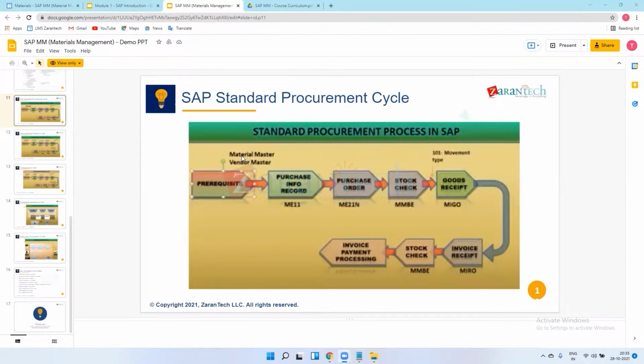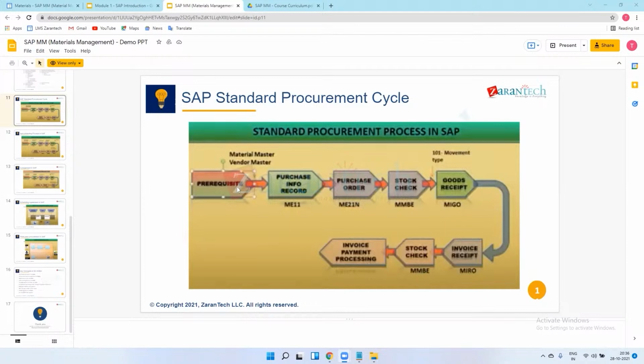In the material master, we maintain all the parameters, like what the material is, its weight, its unit, and its price. In the vendor master, we maintain all the vendor details like vendor name, vendor number, address, and bank accounts, because after procuring we need to pay the vendor, and we process that payment to that bank account. This is in short about the material master and vendor master.